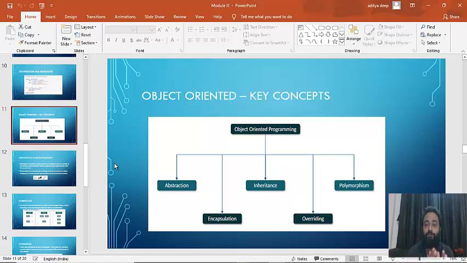Now here assume we have two classes A and B. A has some method, but B does not have the same method. So A will be inherited into B just by passing the name A into the bracket, and all the methods present in class A can be accessed by the object of class B also. This is called inheritance. You are inheriting the properties, that is attributes and methods, of another class. That class is called the base class or parent class, and the class that is inheriting is called the child class or the inherited class.